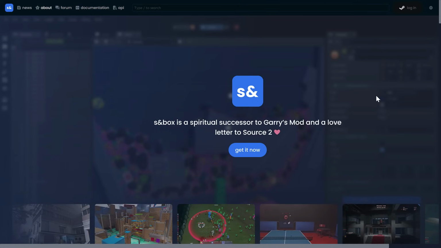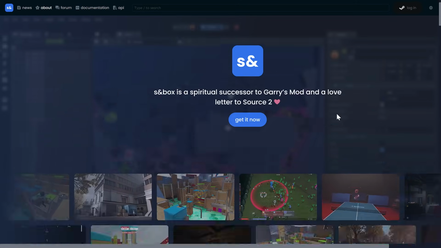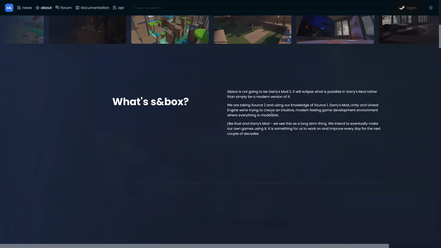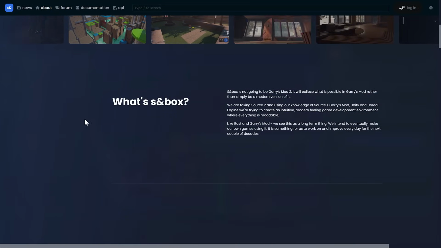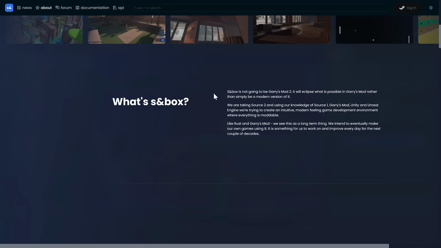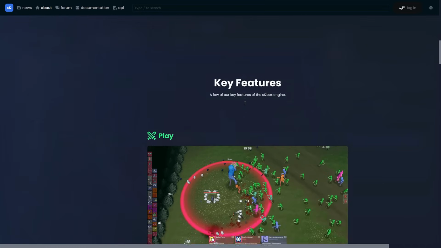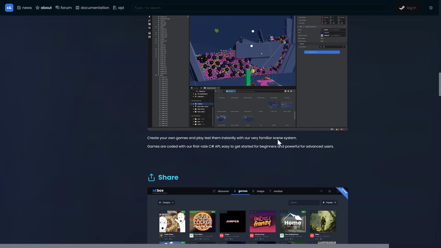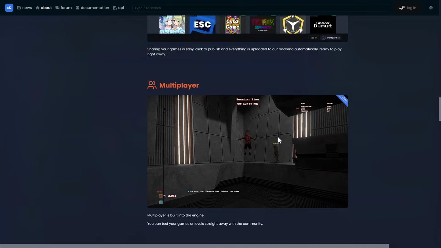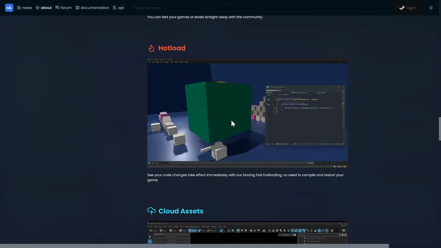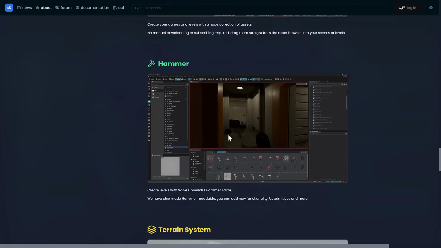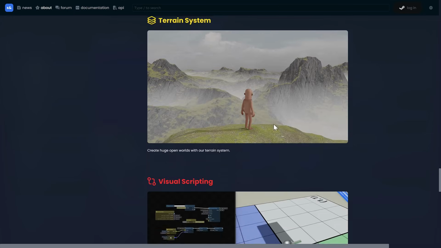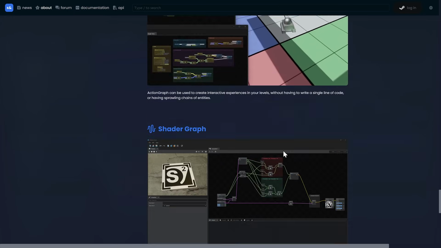Now, this is the spiritual successor to Garry's Mod. And it also integrates the Source Engine 2 and the Hammer Editor as well. So you can use this as a full-blown game editing environment. Also, you can use this to play games that other people have created. You've got features like Hot Reload, Cloud Assets, the Hammer Editor from the Valve Source Engine is included as well, a Train System, and there is a visual scripting option as well.